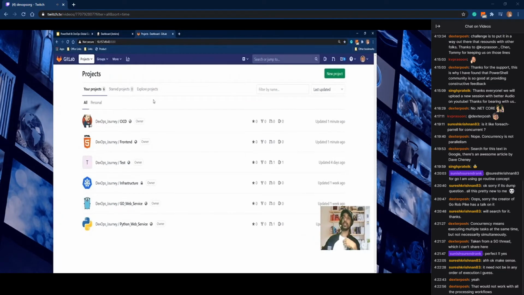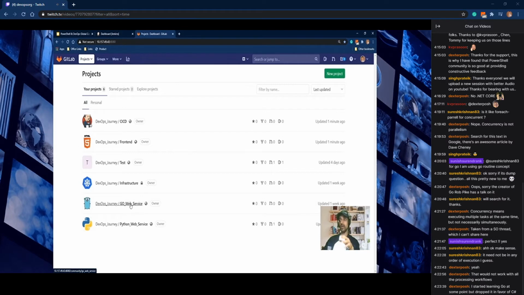This is my project, and the project contains this many repos. As I told before, it has the Python web service as a separate repo, Go as a separate repo, and front end as a separate repo. And for each, there will be a hook configured. I can show you that now.